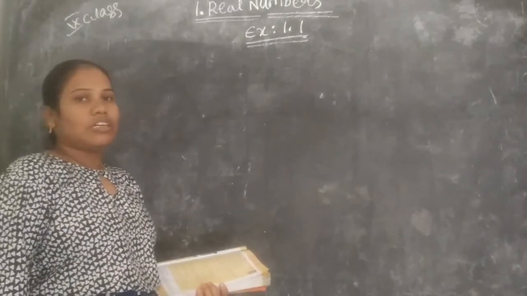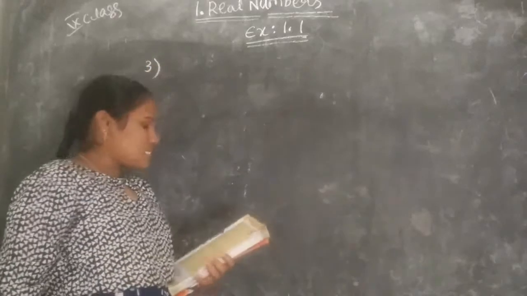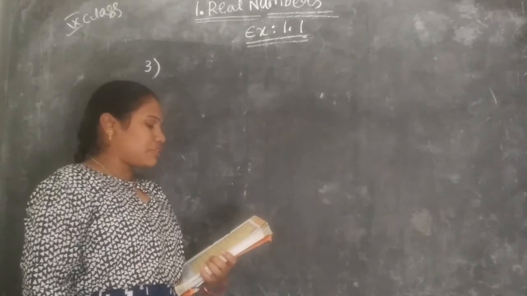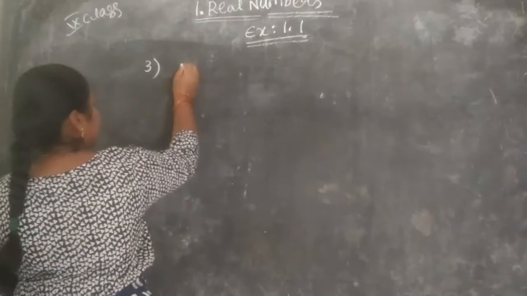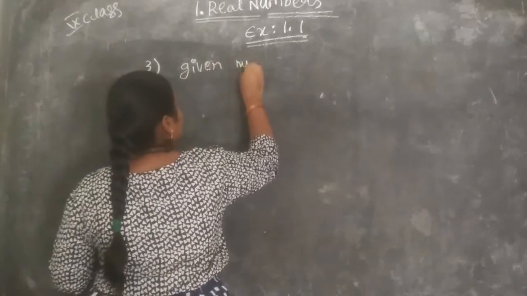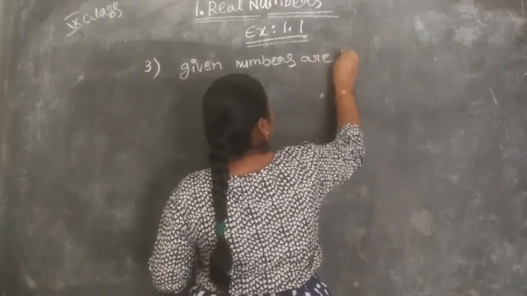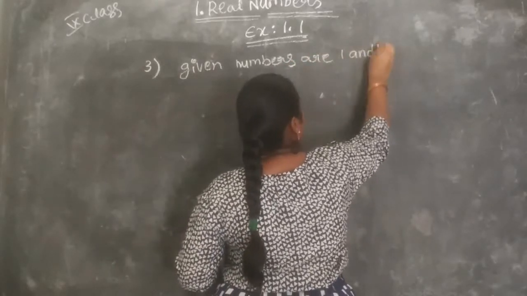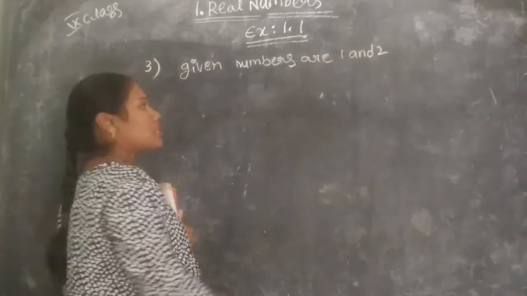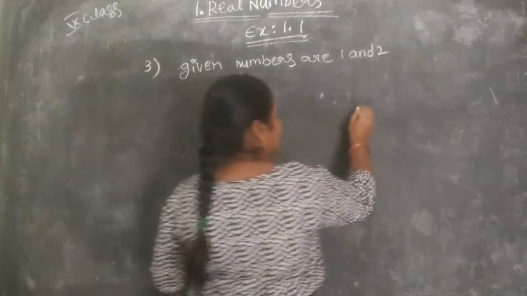Let's see the third one. What is the third question? Find 5 rational numbers between 1 and 2. So the given numbers are 1 and 2.